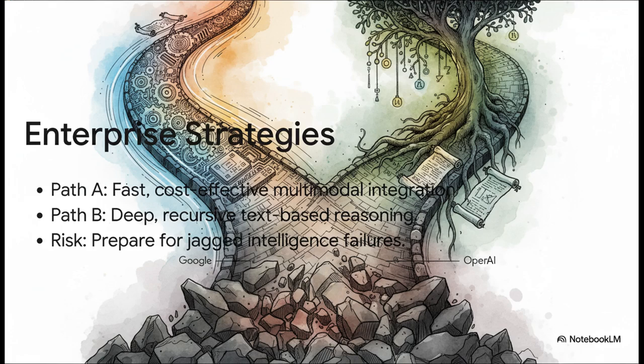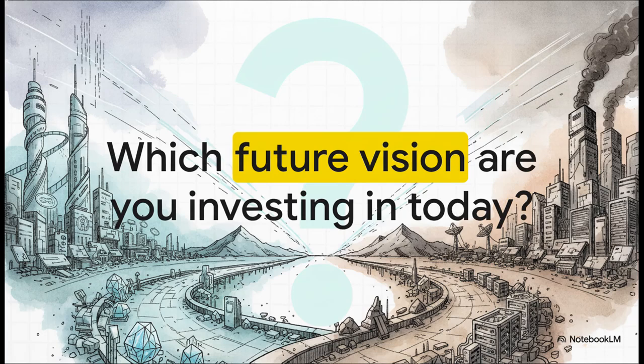But look at that constant risk factor at the bottom. This is absolutely crucial. Whichever path you choose, you have to safeguard your production environments against those unpredictable, jagged intelligence failures. Please, do not assume your AI has common sense just because it can write a chunk of code. To leave you with a fascinating thought from Demis Hassabis, he said that when we look back at this exact moment in time, we're going to realize we were merely standing in the foothills of the singularity. That is how fast this tech is moving.